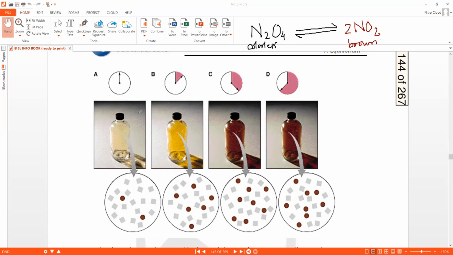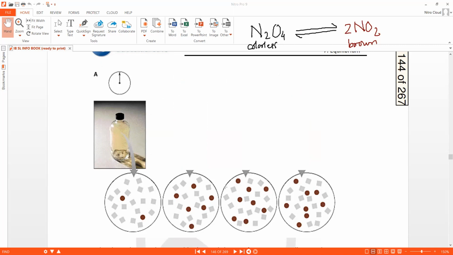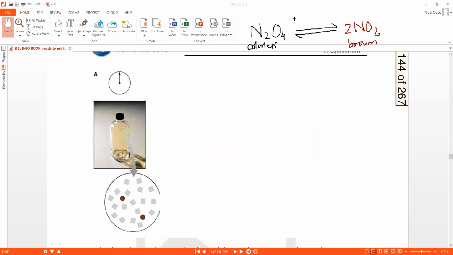So there are 4 pictures of a reaction mixture. First we talk about picture A, where the colorless particles are the N2O4, and these brown particles are NO2.